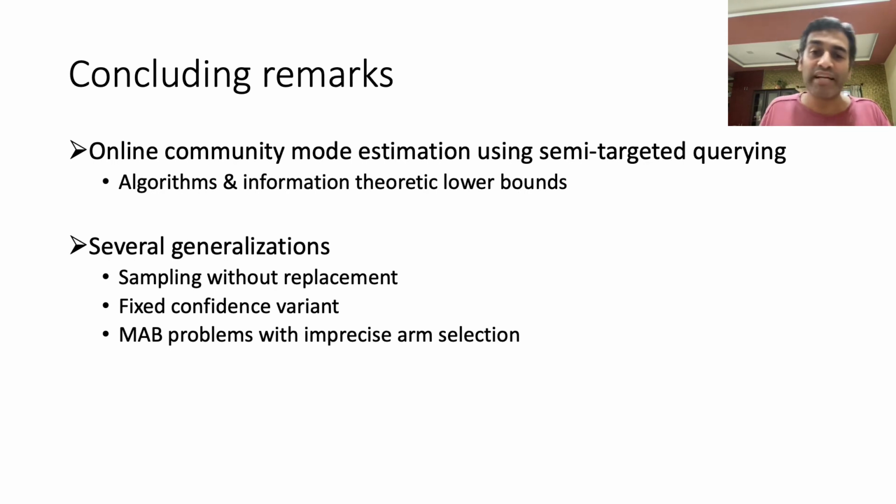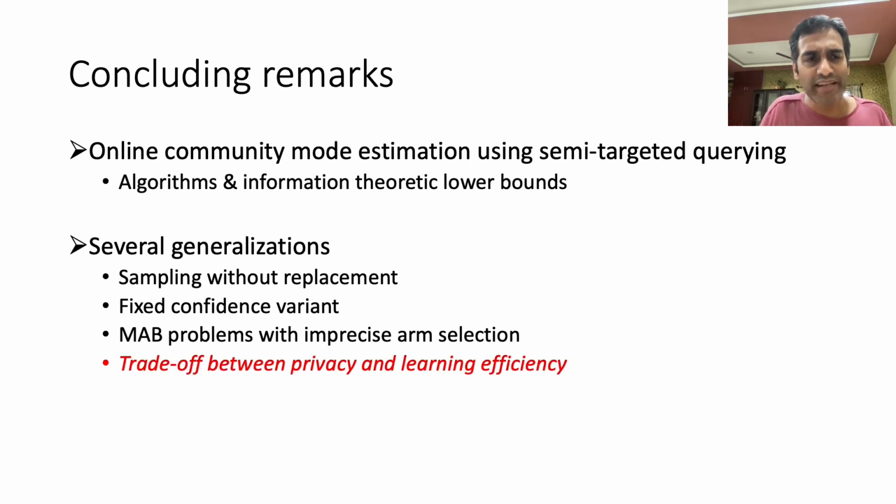One can also consider multi-arm bandit problems with the kind of imprecise arm selection model that we have presented here. But perhaps most interestingly, as we describe in more detail in the paper, our limited sampling precision can also be thought of as a privacy preserving measure. And so our model is an interesting way of capturing the trade-off between privacy and learning efficiency in online learning problems. Thank you.